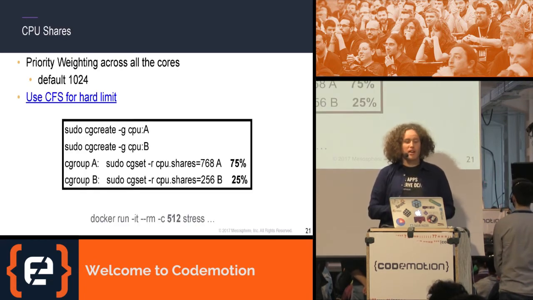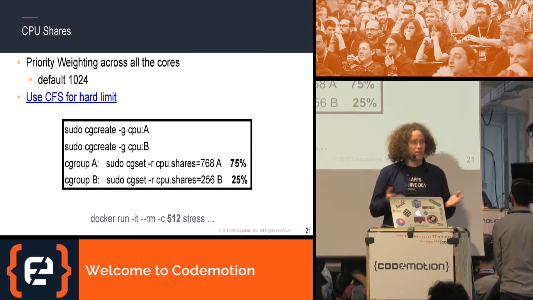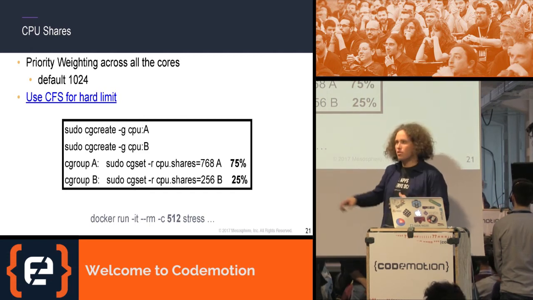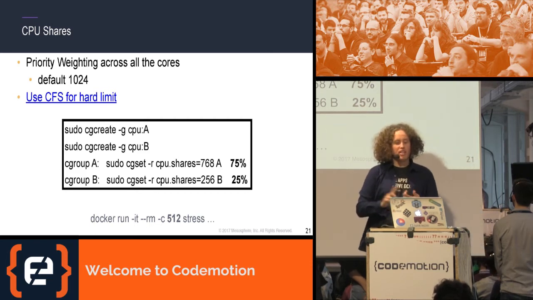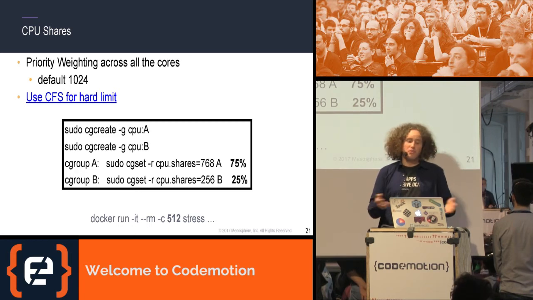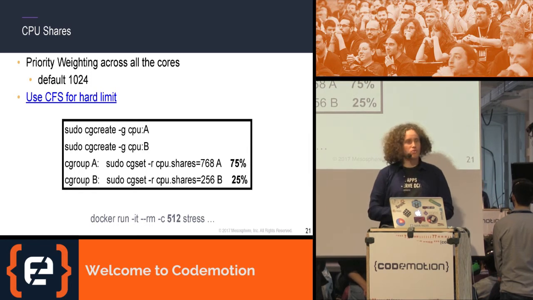First of all, CPU shares, it's basically a priority weighting across all cores. And when you start a process without specifying that explicitly, it's going to be 1024. And then it just depends on how much you assign to your task. So if we look at this example where we have cgroup A and cgroup B, and we assign a share, this can be any number, like 768 to cgroup A. And then we have cgroup B, which we assign 256.